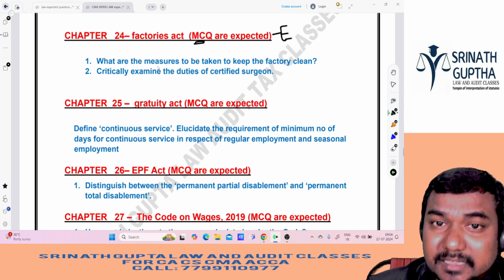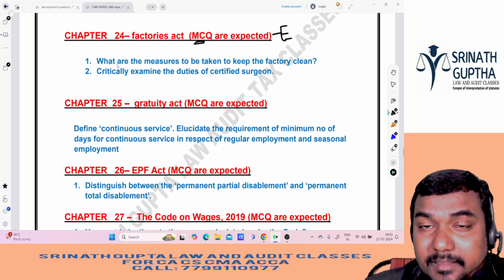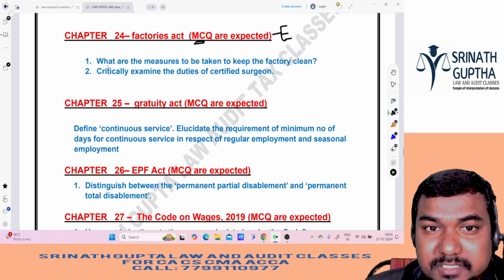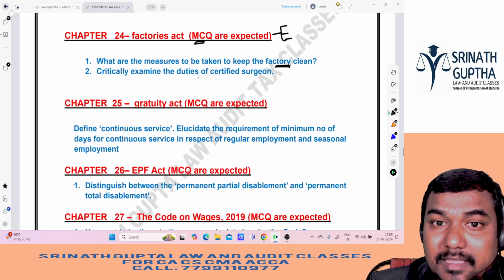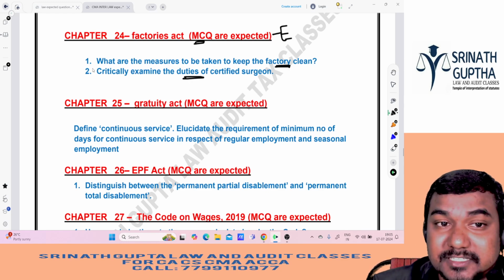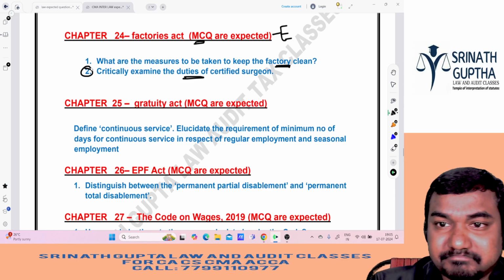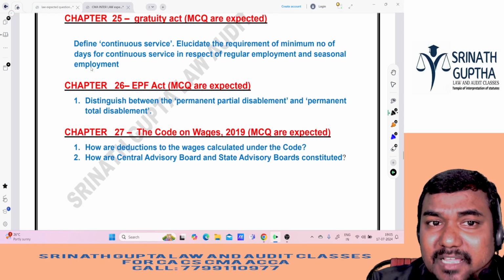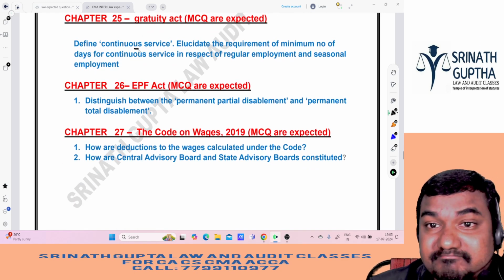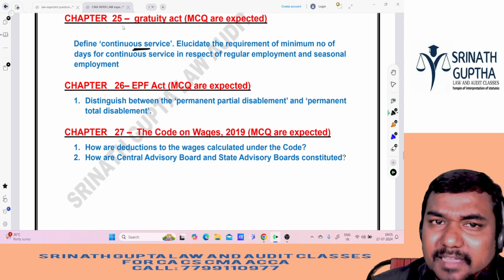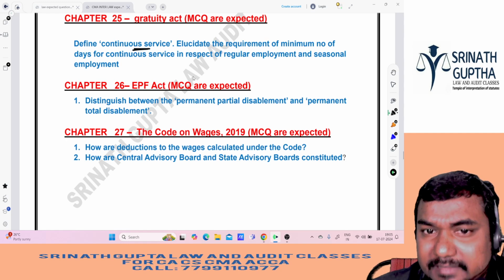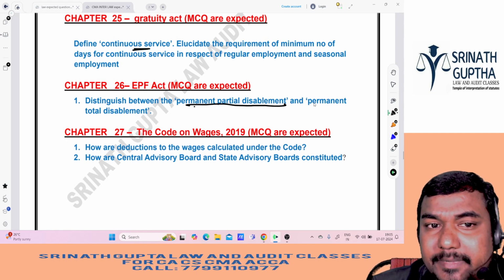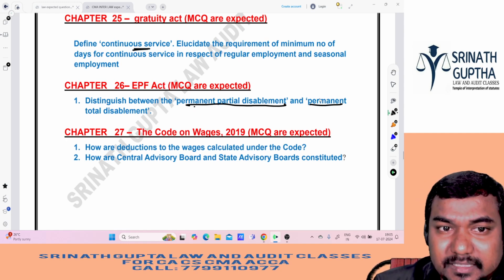Next, if it comes to practical questions, I mean lengthy questions, measures taken to keep the factory clean, we can expect that question. And duties of certified surgeon, this question came in the last attempt also, important. And when it comes to Gratuity Act, continuous service, you can ask in the exam, otherwise one MCQ. And EPF Act, we can expect one MCQ, otherwise permanent partial disablement and permanent disablement, that differences he can ask in the exam.